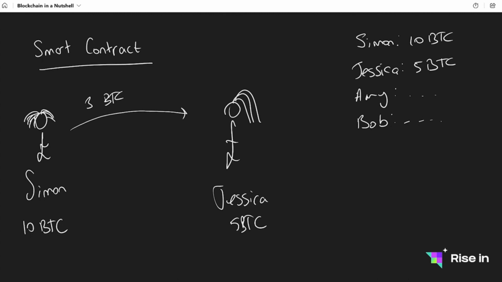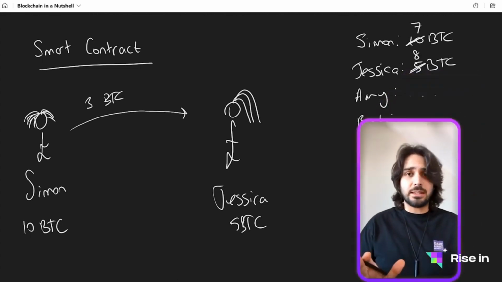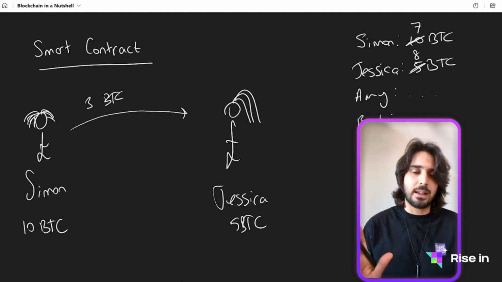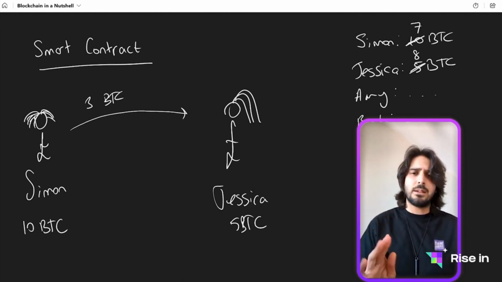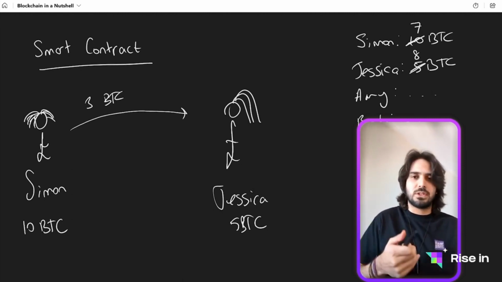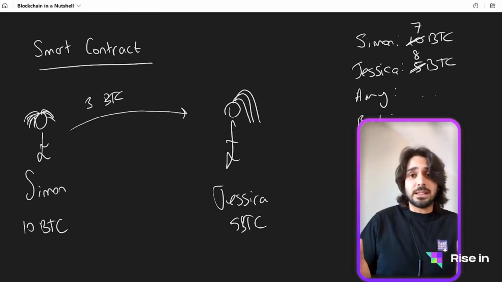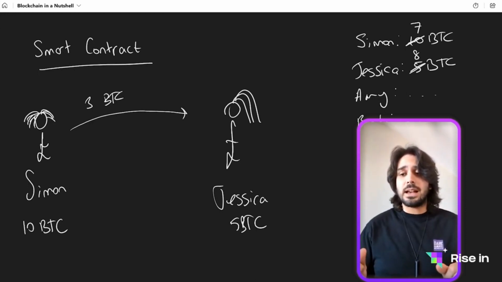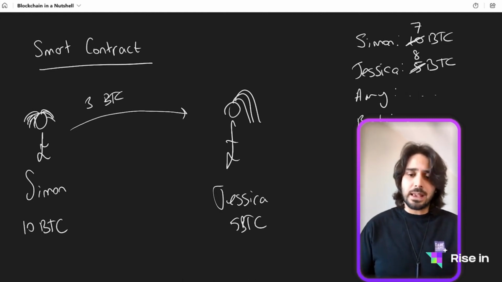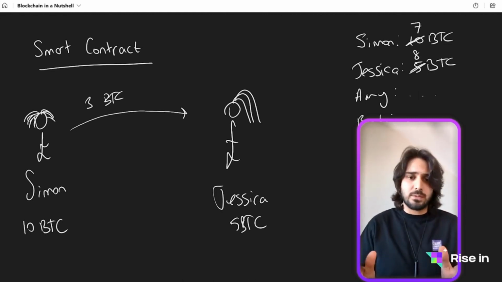Once I send 3 Bitcoin, what's happening is that the machine that got the job actually says now Simon has 7 and Jessica has 8. So I just changed the data. There's nothing that I can send. I'm just changing the data, but we say sending Bitcoin, which is much easier for us to communicate with this language. Now Simon has 7 Bitcoin and Jessica has 8 Bitcoin. We updated the data, and that's how Bitcoin is working.